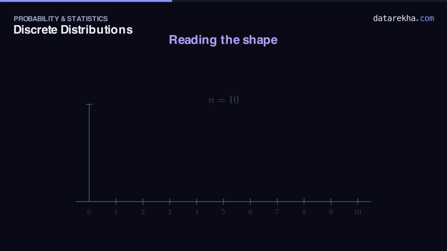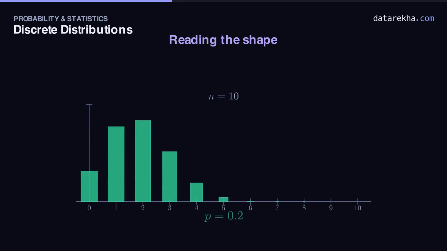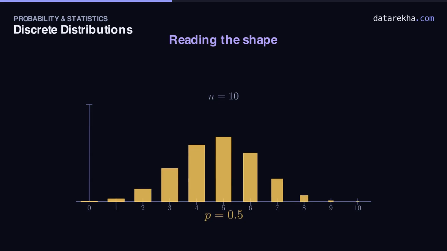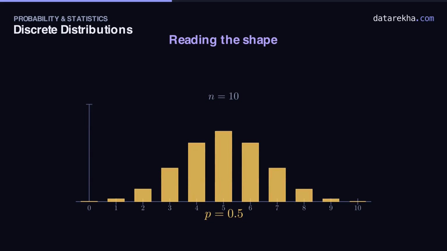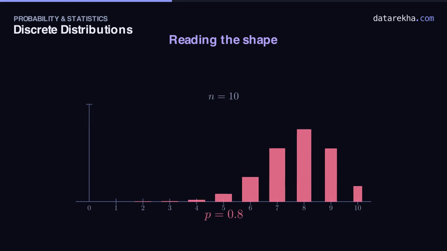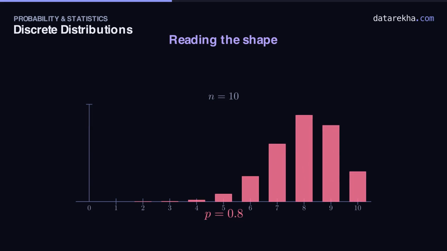So what does P do to that shape? Hold n at 10 and slide P. With P small, 0.2, successes are scarce, so the mound crowds to the left, peaking near 2. Push P to 1/2, and it turns perfectly symmetric, centered on 5. A fair coin spreads its heads evenly around the middle, and with P large, 0.8, successes are common, so the mound mirrors to the right, peaking near 8. The mean NP always tracks the peak.